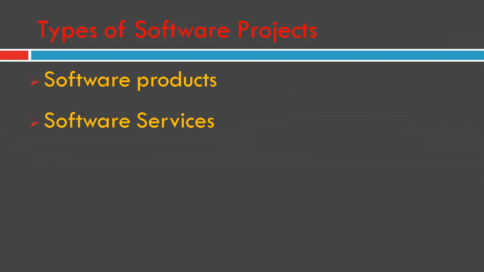Let us take for example an academic institution which wishes to have a software that would automate its important activities such as student registration, grading, fee collection, and so on. Here the companies would normally develop such a software as a customized product.